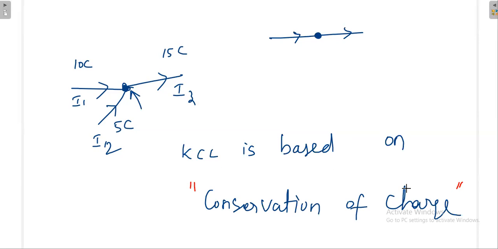Simply imagine the node, because a node cannot store charge. Whatever charge is coming in has to be directed into the other path. That means it follows the principle of conservation of charge.